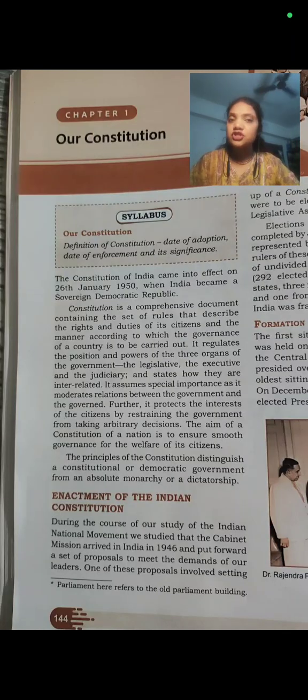The cabinet mission came to India with a proper plan with so many proposals, to meet the demands of our national leaders. One of the proposals said that if you want an independent country, if you want to run your country by yourself, then you must have a constitution of your own, because the constitution will tell how you are going to run this country. Such a huge country it is. You people don't have any law. How will you run your country?